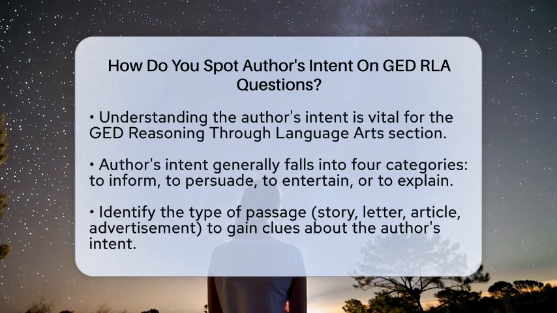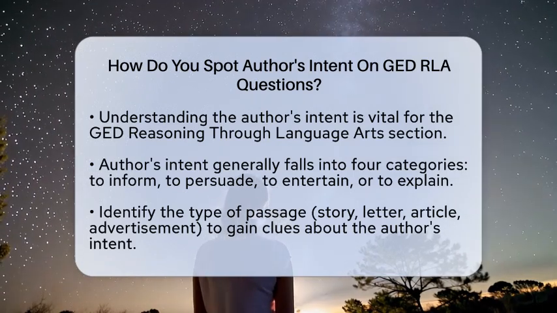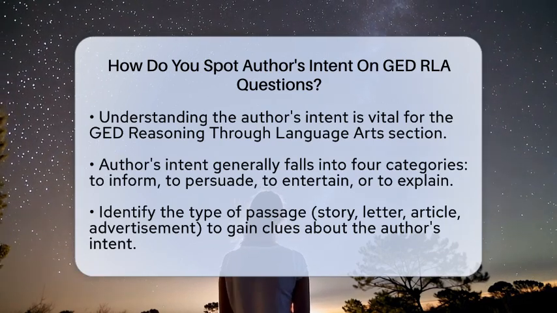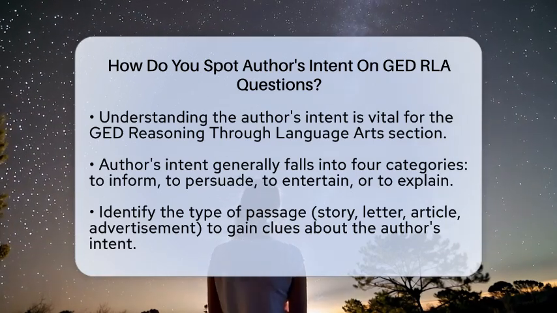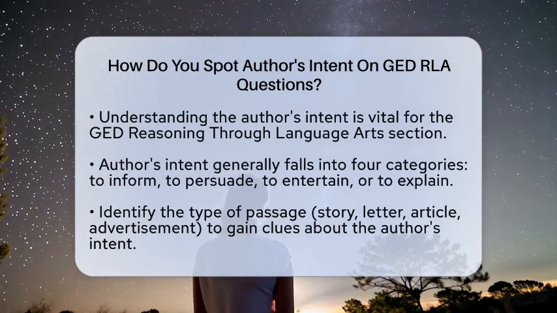First, think about why the author wrote the piece. The intent usually falls into four main categories: to inform, to persuade, to entertain, or to explain. When you read, ask yourself what message the author wants to convey.